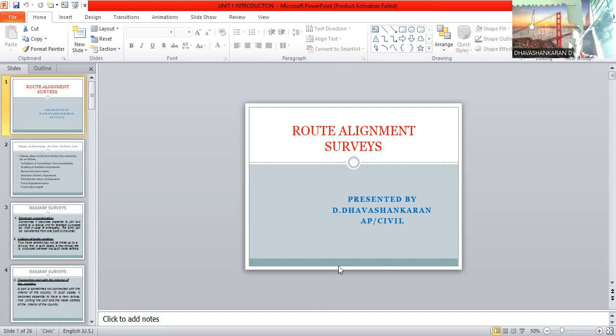So this is the topic which is from railway, airport, and harbor engineering. This is unit one, titled route alignment in survey. The presentation is mainly about route alignment of surveys.